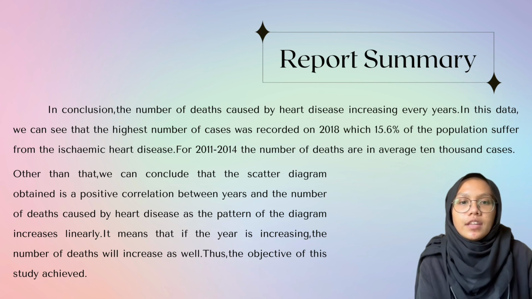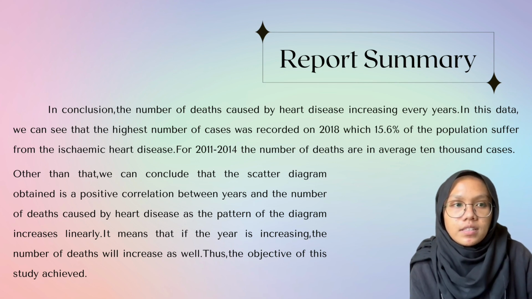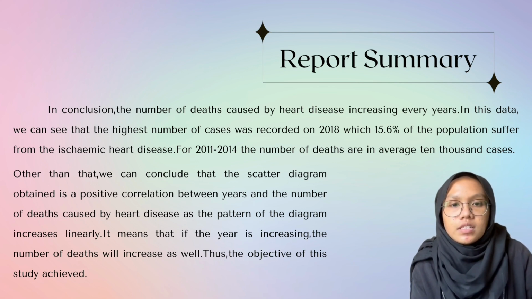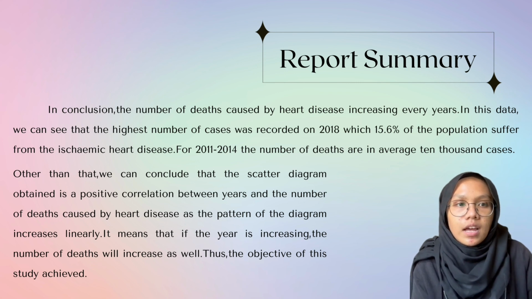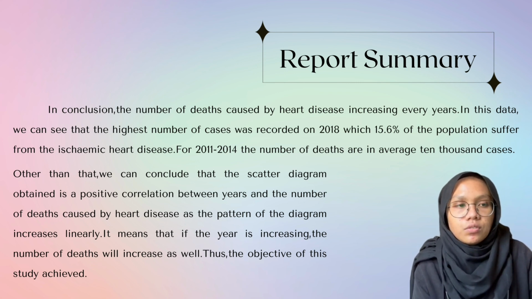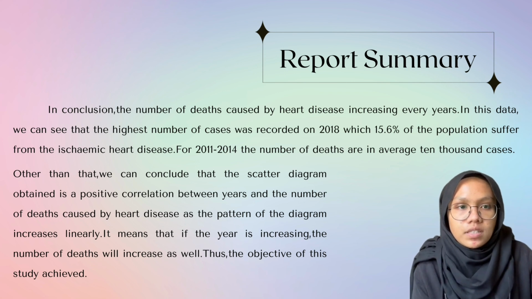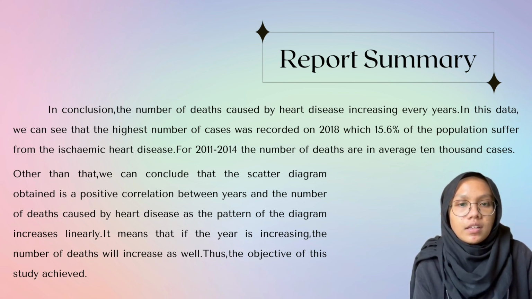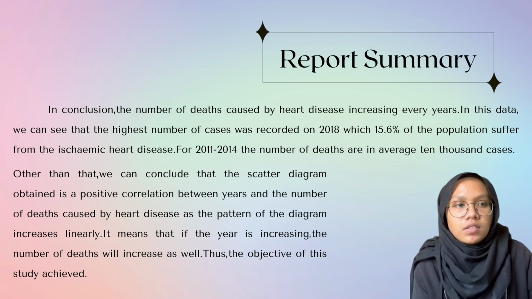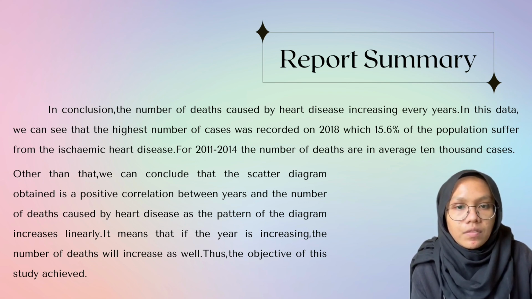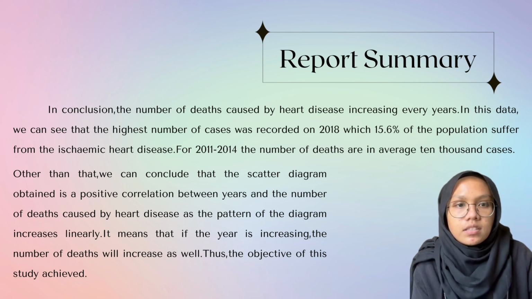In conclusion, the number of deaths caused by heart disease is increasing every year. In this data, we can see that the highest number of cases was recorded in 2018, when 15.6% of the population suffered from heart disease. For 2011 until 2014, the number of deaths averaged 10,000 cases.